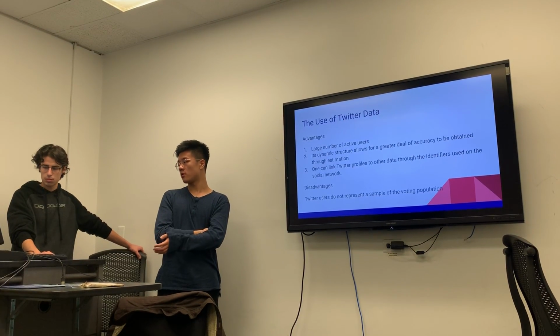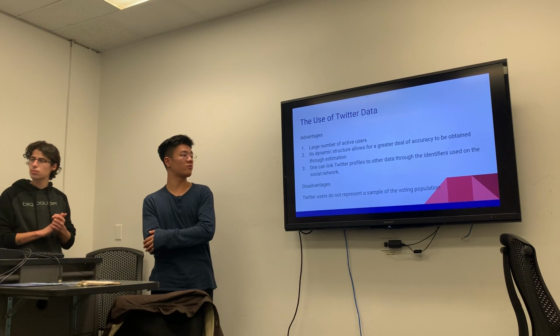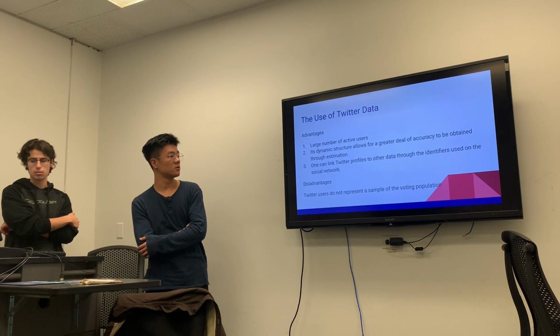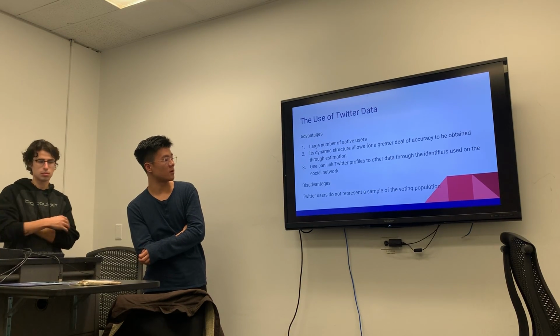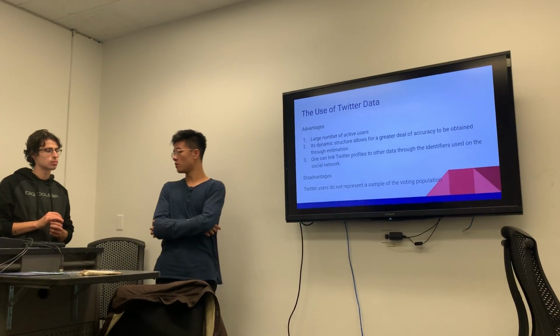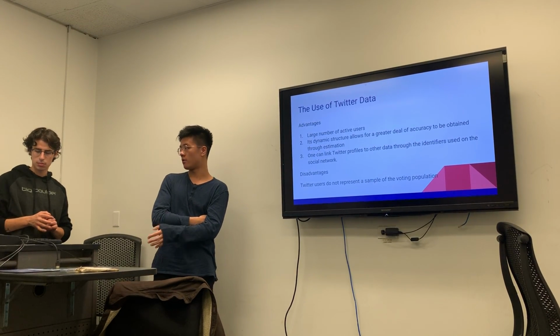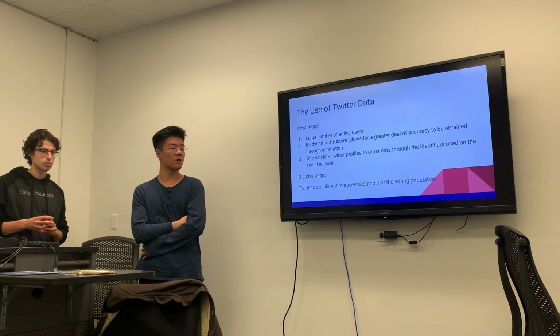The third is that we can link the Twitter profile to other data like Instagram to explore more on the profile of the user across the whole social network.